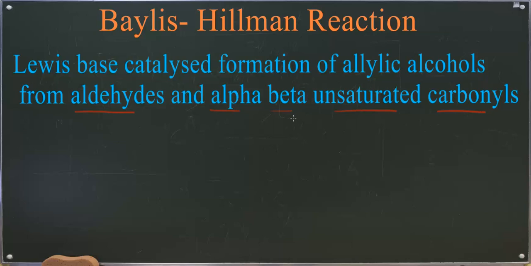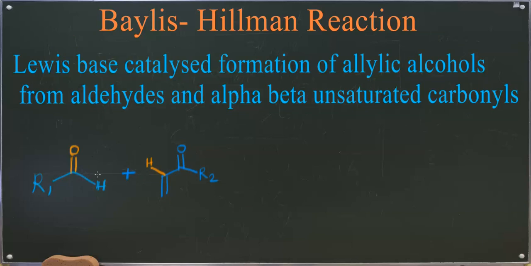Just before that, let us try to understand what the reagent in this reaction is. The definition says it is a Lewis base catalyzed formation of allylic alcohol. That means the product in this reaction is going to be your allylic alcohol, and this is your reagent. These are your starting materials, aldehydes and alpha beta unsaturated carbonyls. Sometimes you call alpha beta unsaturated carbonyls an activated alkene compound.